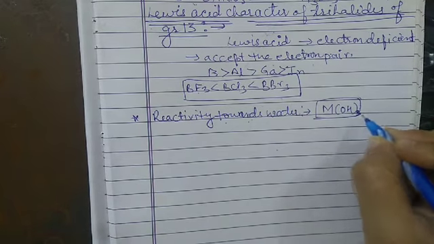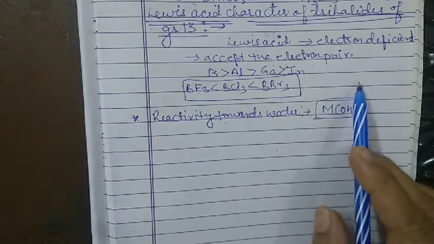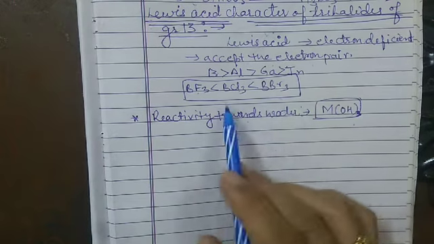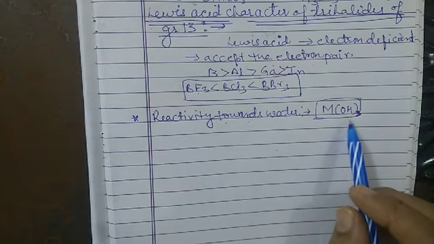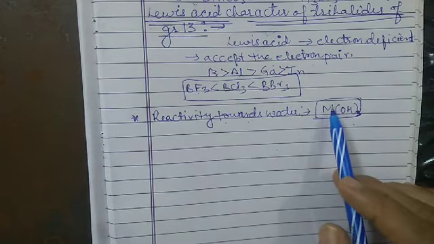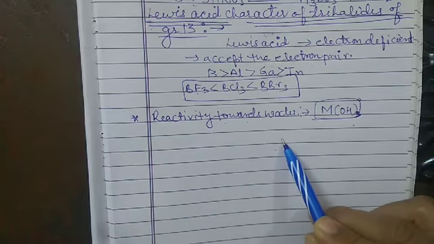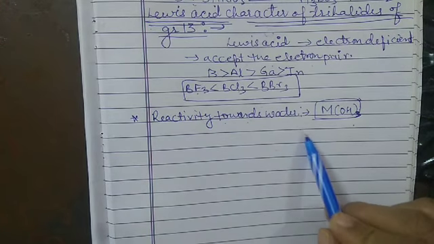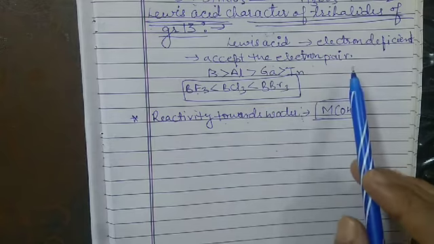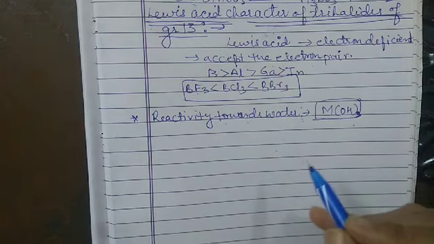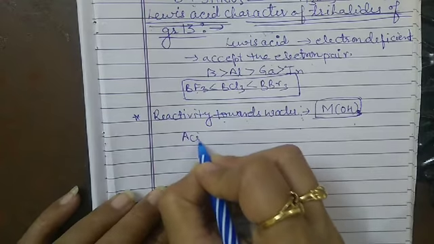The M(OH)3 type hydroxides follow the same trend of basicity as shown by the oxides. This is because as the size of the ion increases, the tendency to rupture the O-H bond decreases, and hence the acidic nature decreases. Acidic nature decreases means basic nature increases.